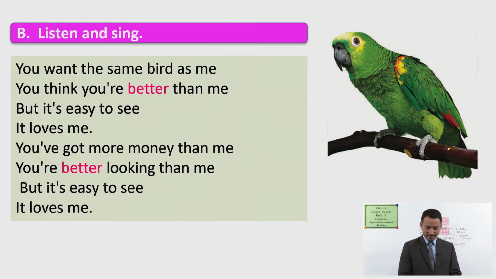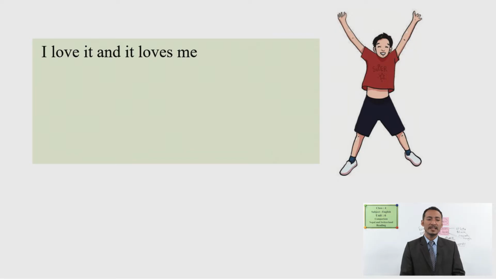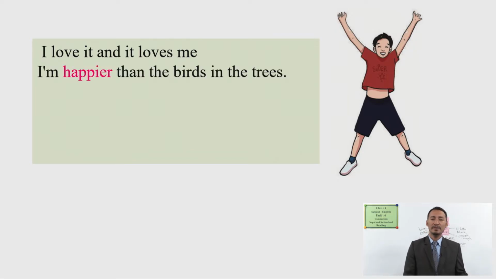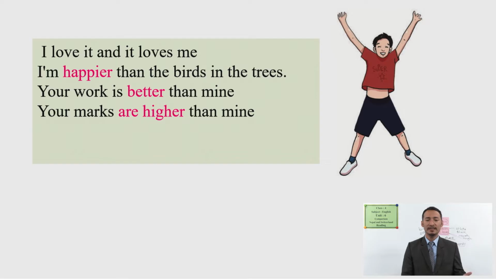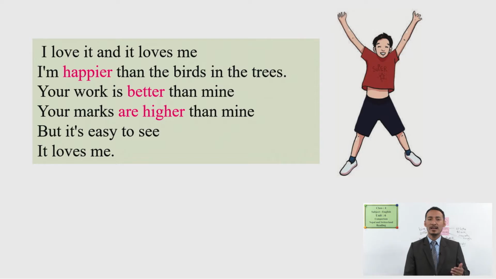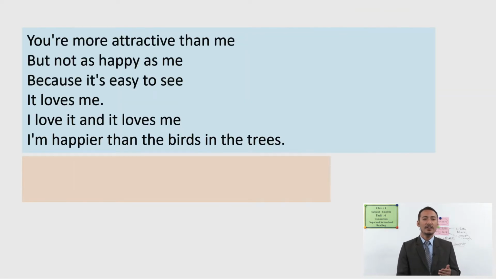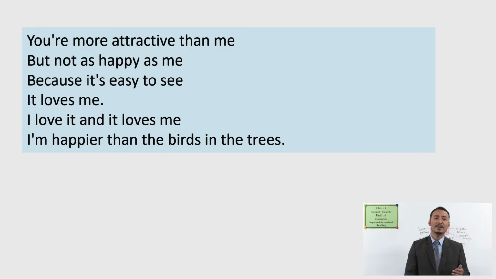I love it and it loves me. I'm happier than the birds in the tree. Your work is better than mine. Your marks are higher than mine. But it's easy to see it loves me. You're no more attractive than me, but not as happy as me, because it's easy to see it loves me. I love it and it loves me. I'm happier than the birds in the tree.